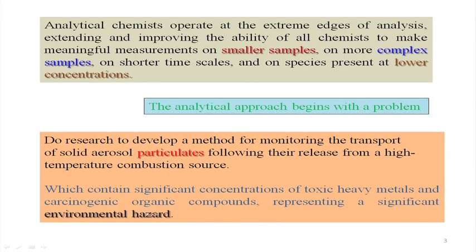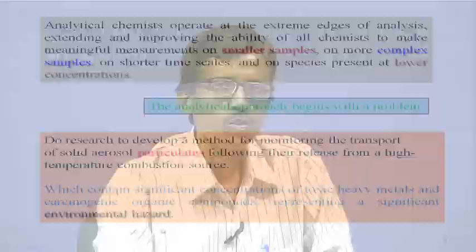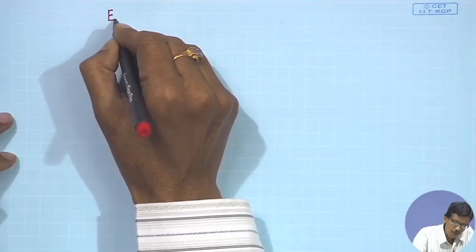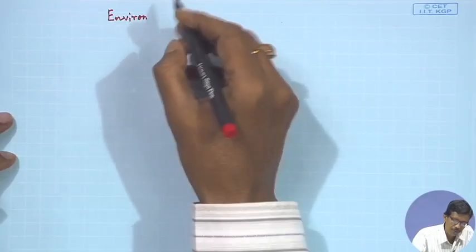Not only the carcinogenic organic compounds, all those gases like the nitrogen oxides and the carbon oxides can also be carcinogenic, and they represent a significant environmental hazard. So, the analytical chemist can talk in terms of the corresponding environment, and we can consider it as environmental chemistry.